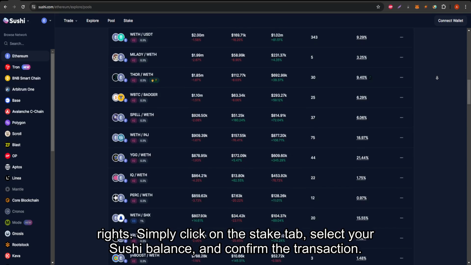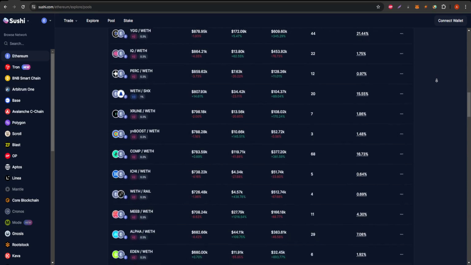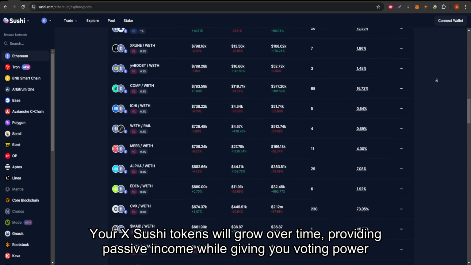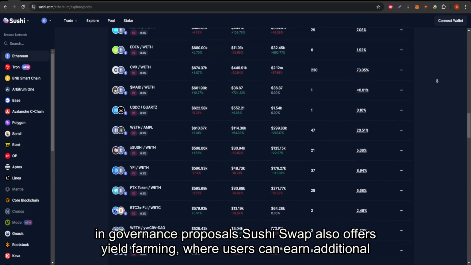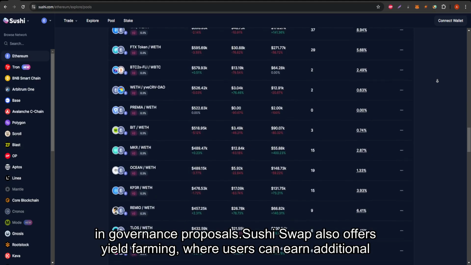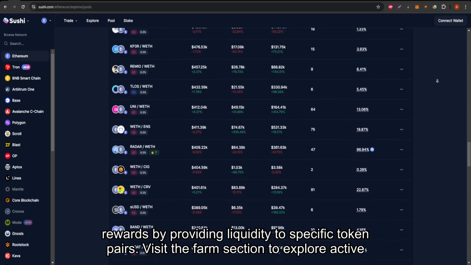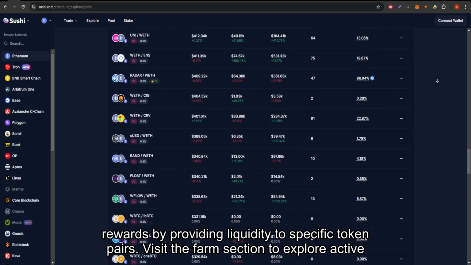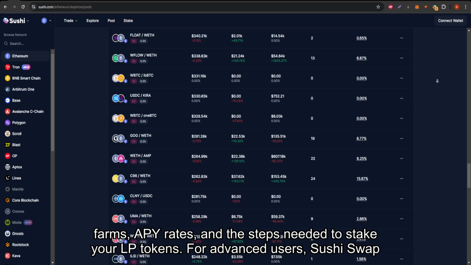Simply click on the Stake tab, select your Sushi balance, and confirm the transaction. Your xSushi tokens will grow over time, providing passive income while giving you voting power in governance proposals. SushiSwap also offers yield farming, where users can earn additional rewards by providing liquidity to specific token pairs. Visit the farm section to explore active farms, APY rates, and the steps needed to stake your LP tokens.